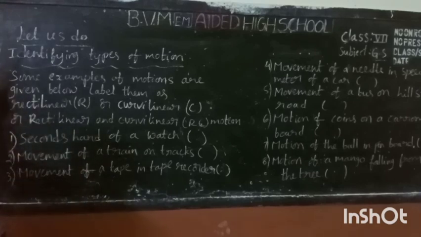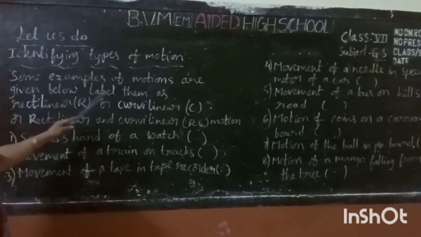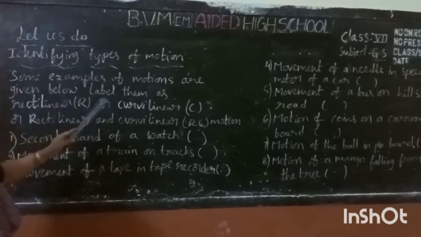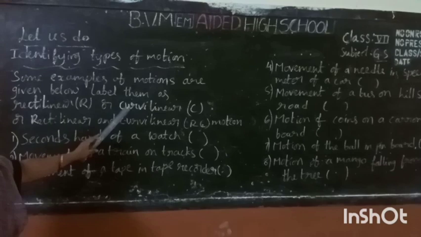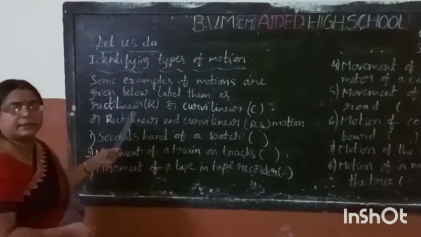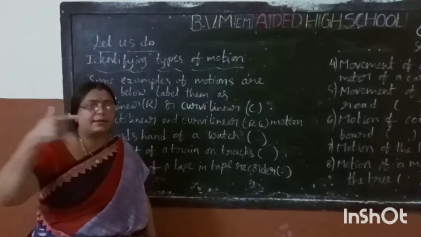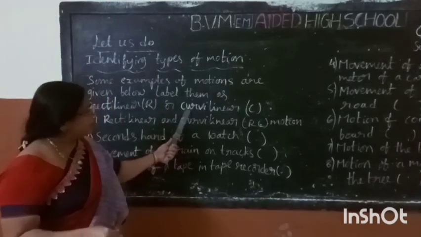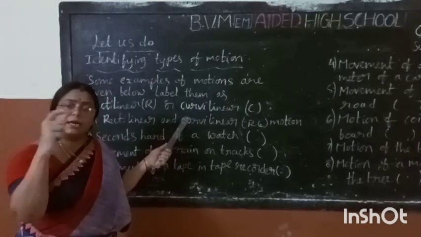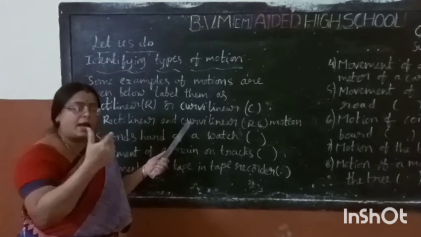We have to identify the types of motion here. Some examples of motions are given below. Label them as rectilinear or curvilinear. Rectilinear motion means it travels in a straight line. Curvilinear motion means it travels in a curved path.